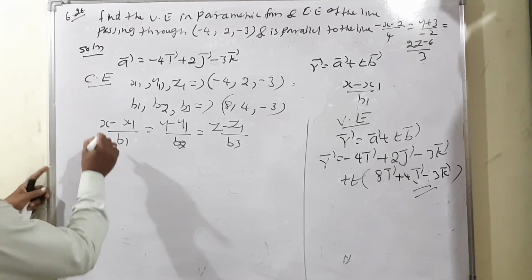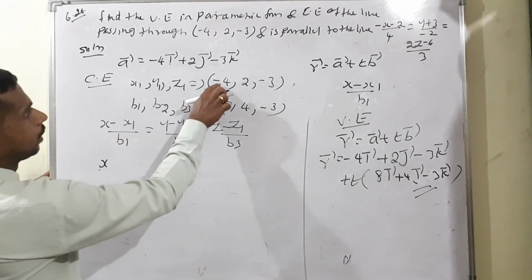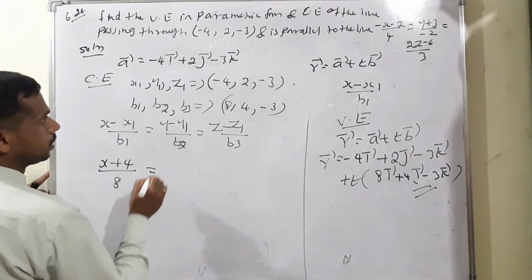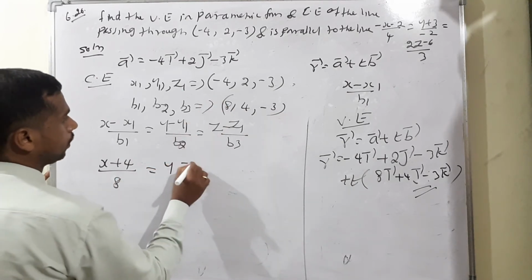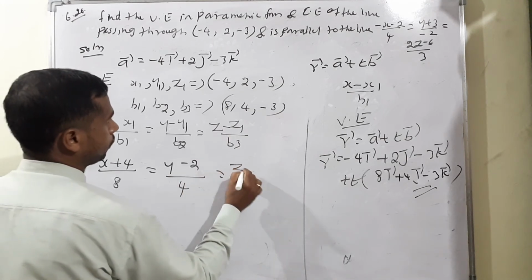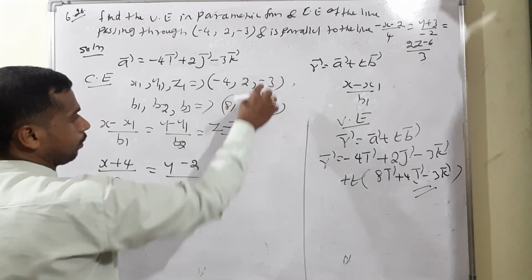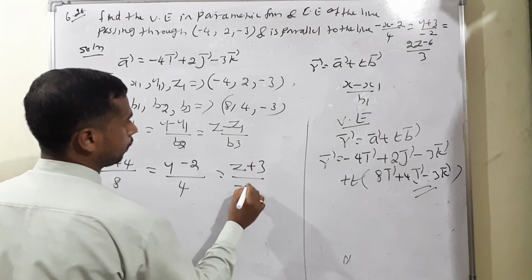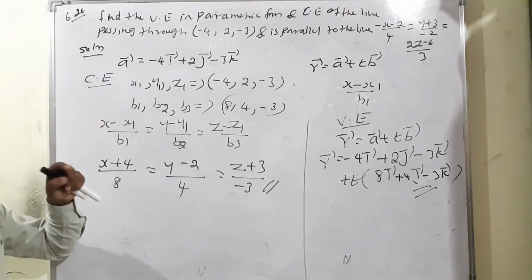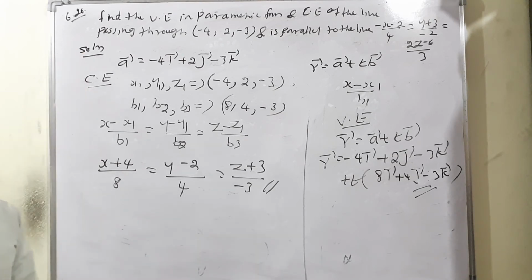Applying the formula: x1 already has a minus sign, so x + 4 divided by b1, which is 8, is equal to y - 2 divided by b2, which is 4, is equal to z1 already has a minus sign, so z + 3 divided by -3. This is the answer for the Cartesian equation. Okay, example 6.26 is also over. I will continue with the next example.